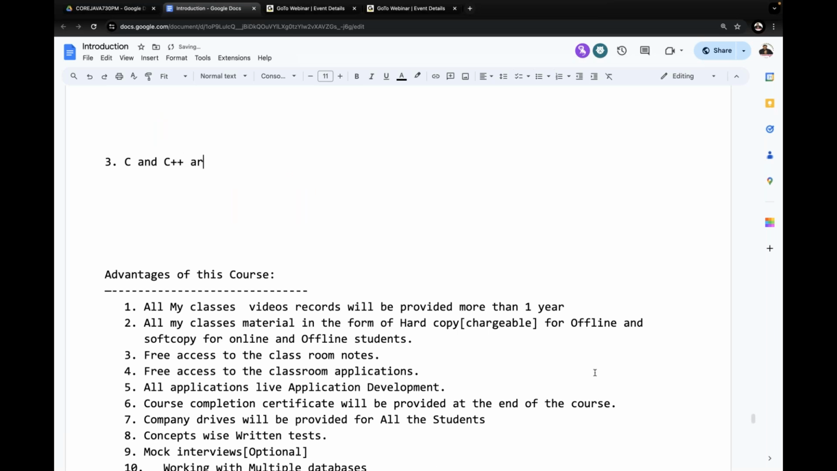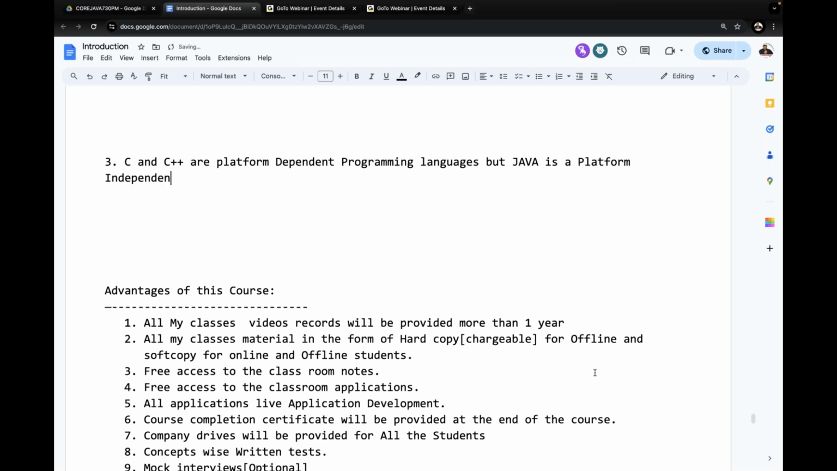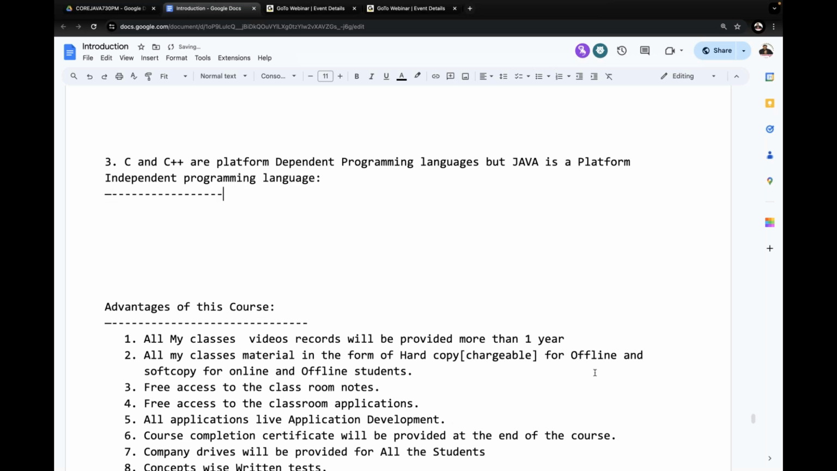C and C++ are platform dependent programming languages, but Java is a platform independent programming language. This is also one of the important topics among the differences between Java and others. Some internals I'm going to cover there. So without fail, try to understand this content.